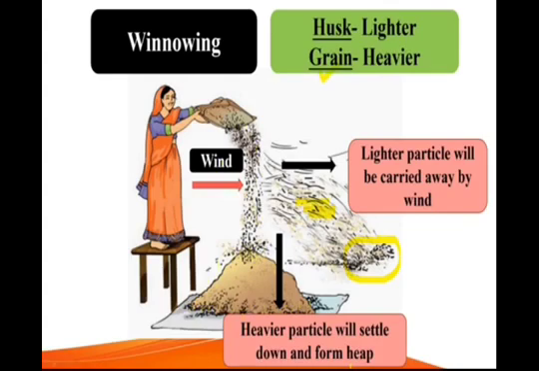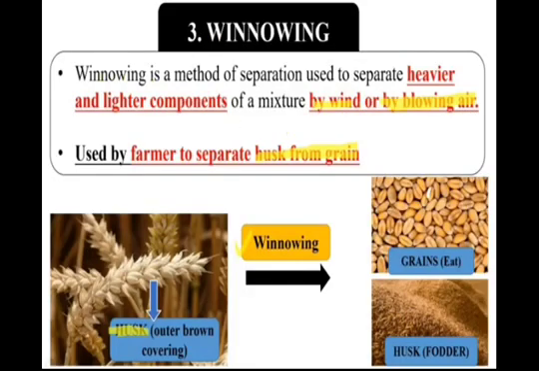You might have seen this winnowing at your home, right? Your mother does it, with rice and other grains. If you observe her, you will know. So winnowing is a method of separation used to separate heavier and lighter components of a mixture by wind or by blowing air. Wind or blowing air is required, and it is used by farmers to separate husk from grains. This is the process of winnowing that we have learned.